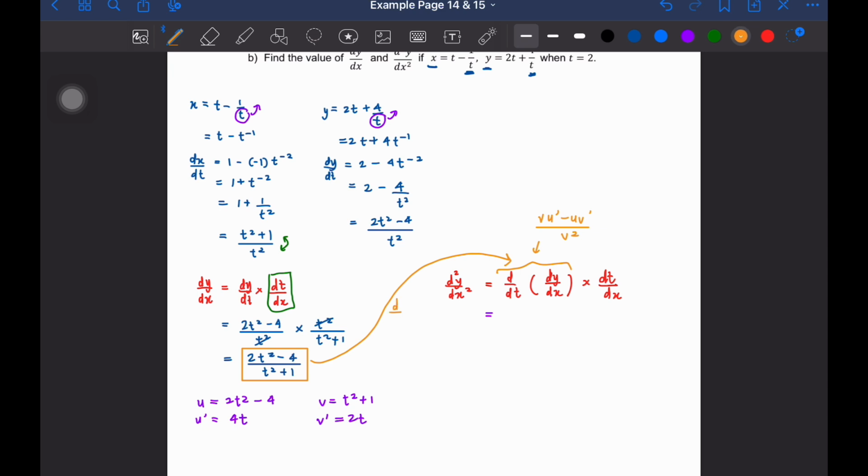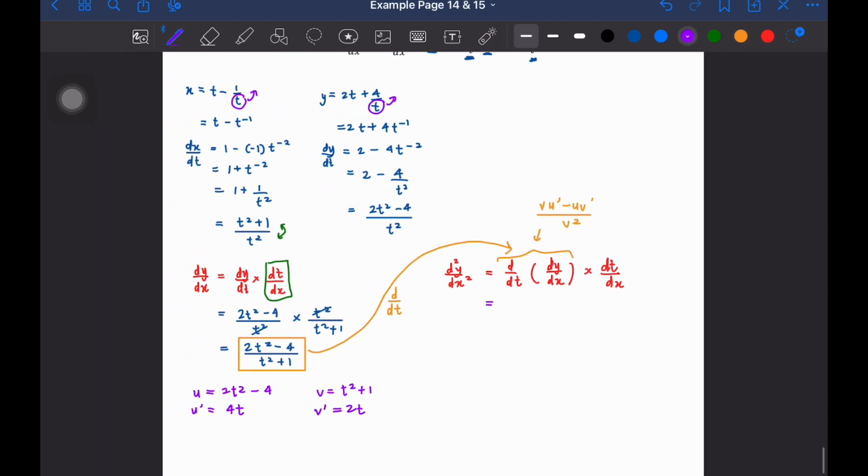Okay, Madam tulis dekat sini. So kita bukan ddt, bukan ddx, kita ddt kan dia. Okay, kita differentiate with respect to t. Okay, and then lepas tu masuk je lah. So masukkan awak punya quotient rule dekat situ. So it's vu prime. So vu prime kita akan dapat t square plus 1, times dengan u prime. U prime is 4t, settle, minus with uv prime. So uv prime letak dalam bracket 2t square minus 4, and then times 2t. Okay, over dengan v square. Okay, v kita adalah t square plus 1.